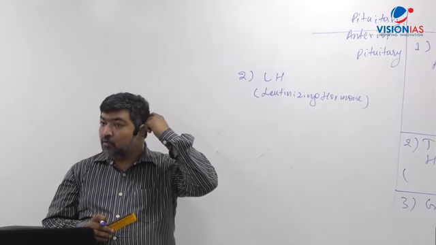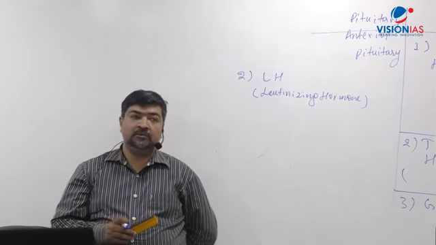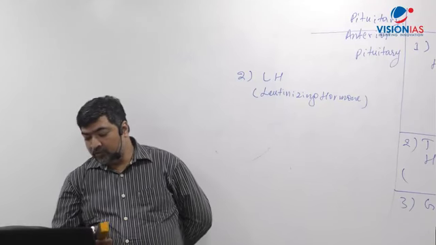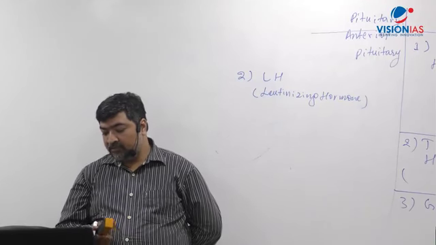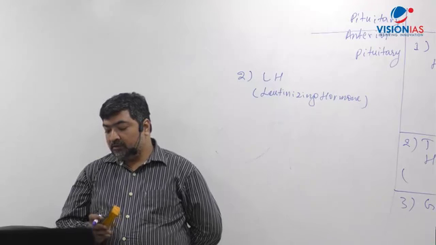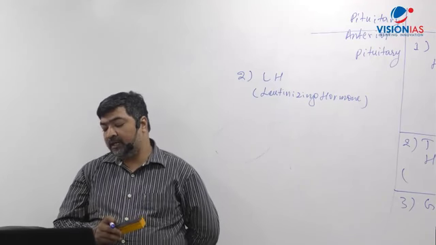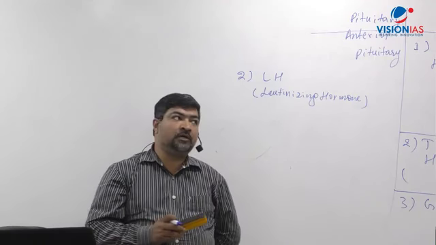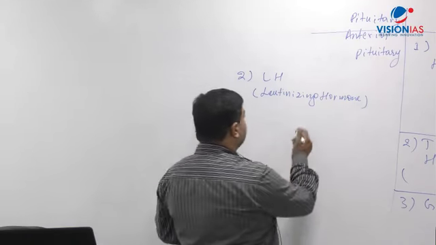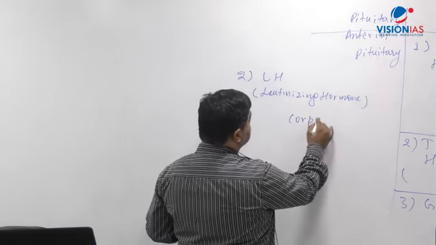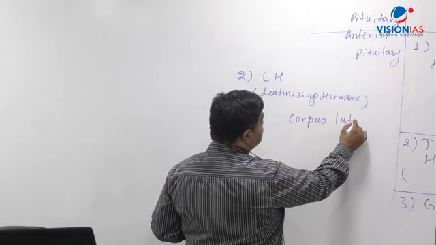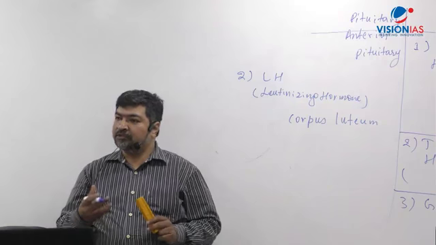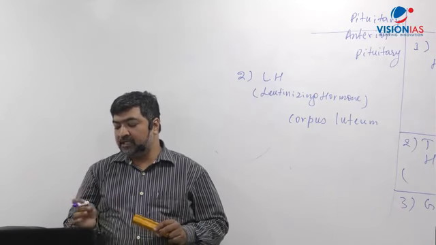LH stimulates ovulation, O-V-U, ovulation, and the formation of corpus luteum. I'm writing the spelling also: C-O-R-P-U-S, luteum. This is a part of the ovary, corpus luteum, again a scientific biological word.